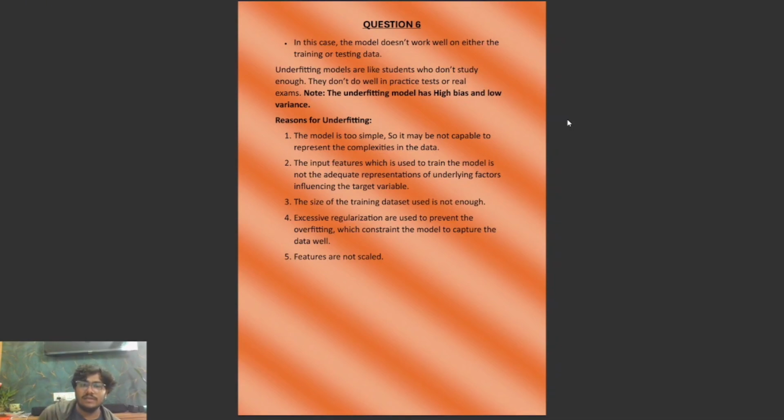The reason for underfitting is that the model is too simple. The input features used to train the model are not adequate to capture the underlying factors that influence the target variable. The size of the training data set may not be enough, and excessive regularization, used to prevent overfitting, constrains the model from capturing the data well. The features may also not be scaled. These are some reasons for underfitting.